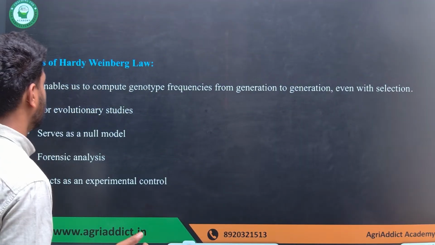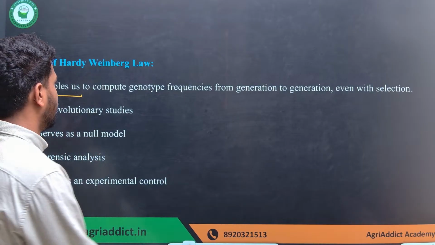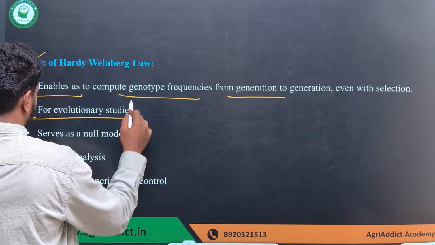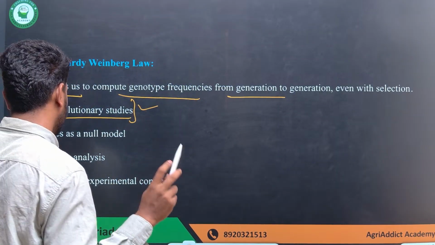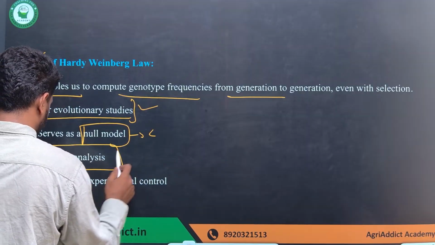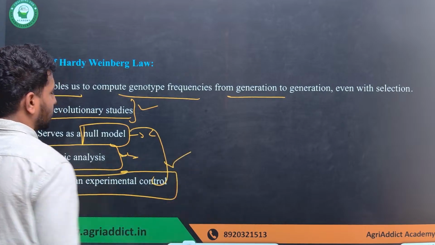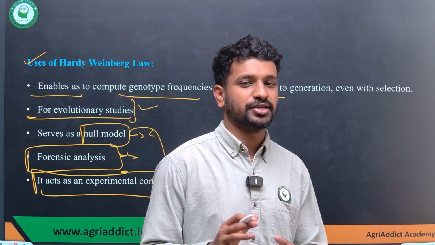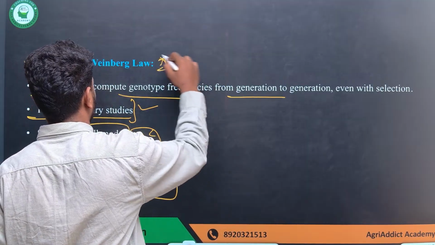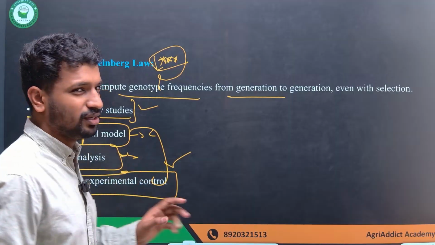Okay, now what are the uses? First thing, it is able to compute the genetic frequency from generation to generation, and for evolutionary studies, how exactly the evolution is happening, and it serves as a null model or control model, and it is also used in forensic analysis, and it acts as an experimental control. So these are some of the very important applications of the Hardy-Weinberg law, which you can remember as it is. No need to go in depth about all of these things. Nothing much in detail will be asked. So just know its applications.